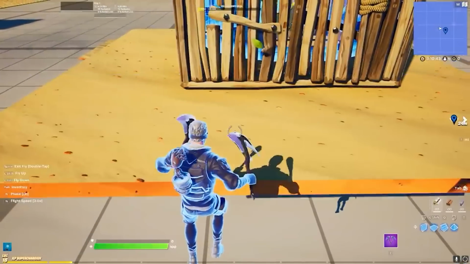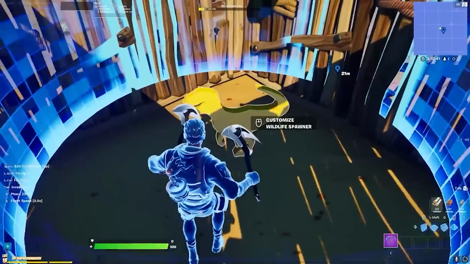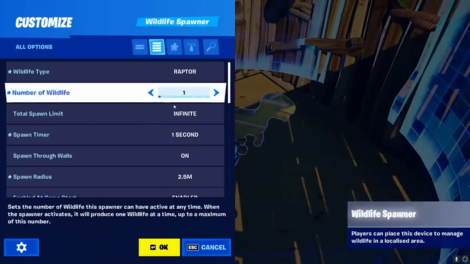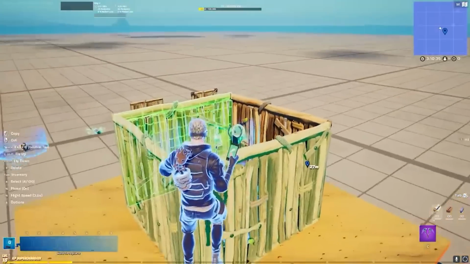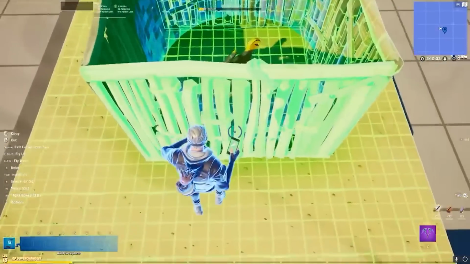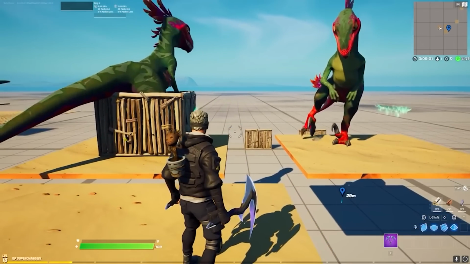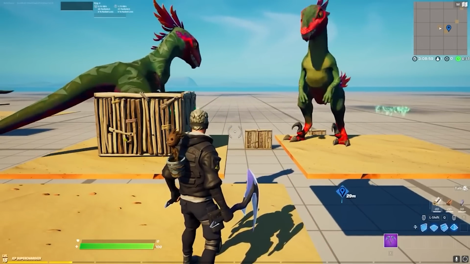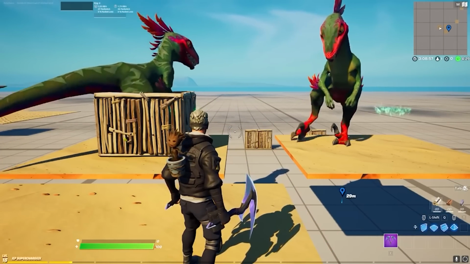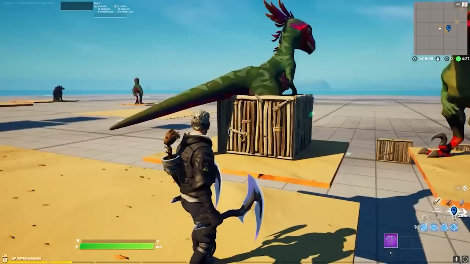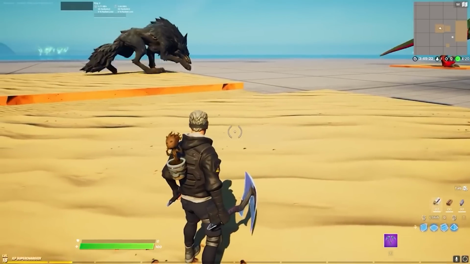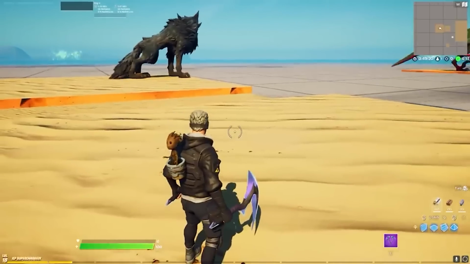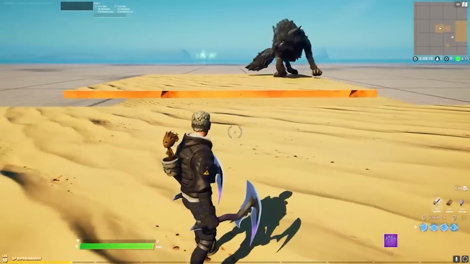However, it had a few flaws. It was not super easy to do. You had to do this weird combination of boxing around the wildlife spawner and just having a glitch on a terrain piece, which was not really the best thing to do. And there were definitely also a few problems when it comes down to playing against the huge wildlife, because the wildlife, as you might assume, was not meant to be that big, and so the hitbox and basically everything that revolved around it was kind of glitching out all the time. However, it was still a very funny glitch, and I think to this day it is still one of my favorite glitches in Fortnite Creative.